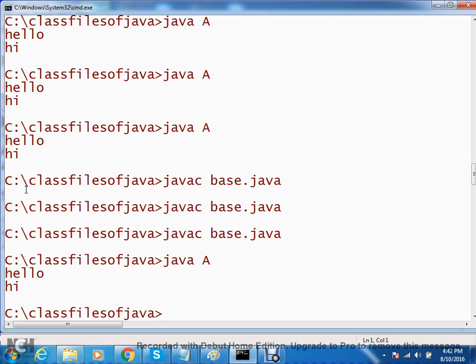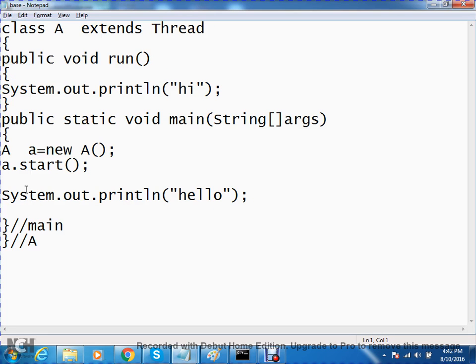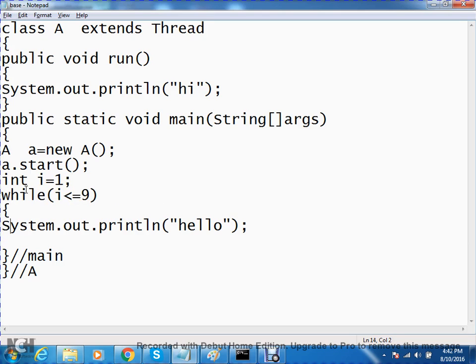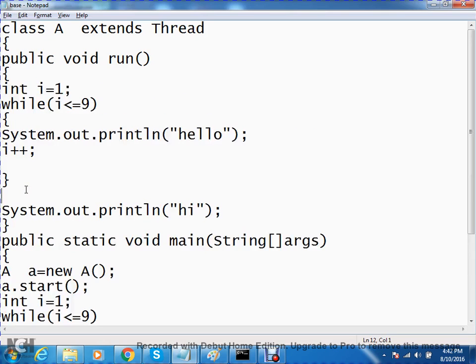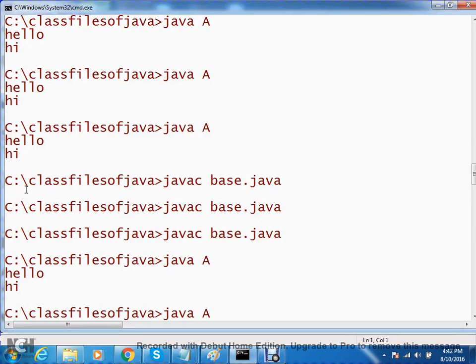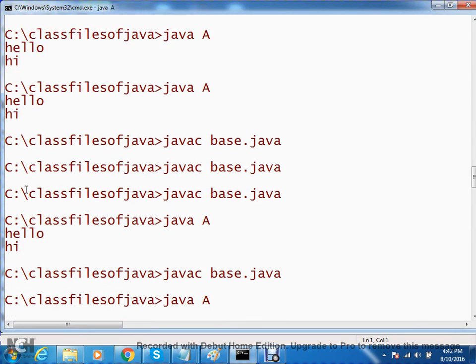Now to feel the difference, what I will do is put this one within a loop: int i equals 1, while i less than or equals to 9. Now let me use this one within the loop. Observe here. 9 times hello will be there, and 9 times hi will be there. Both the threads will be executing at the same time. Now some zigzag output will be there.